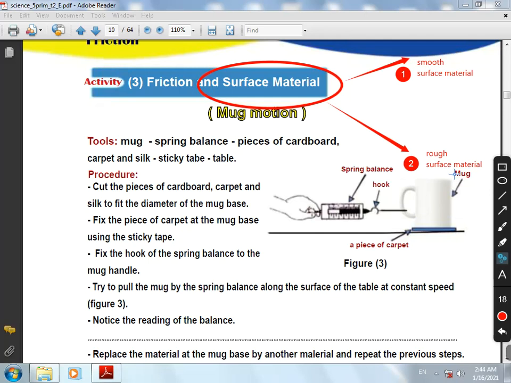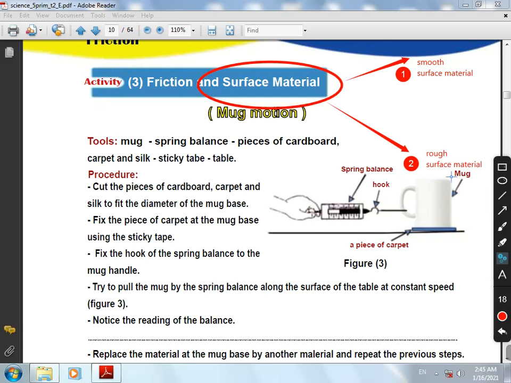Again, together. Smooth surface material decreases friction force and the body moves a long distance. Rough surface material increases friction force and the body moves a short distance. Let's repeat together.